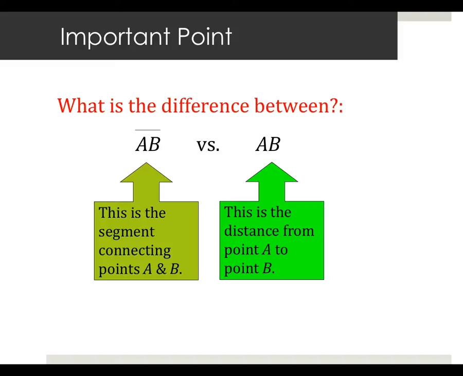So at this point, we have 3 different ways we can represent this thing AB. We can do the line AB when it has a line over the top. We can do the line segment AB when it's got a line segment over the top. And if it has nothing over the top, then it means the distance from A to B, some numerical value. How are we doing so far? Good? Awesome. All right, let's do a little bit of algebra.